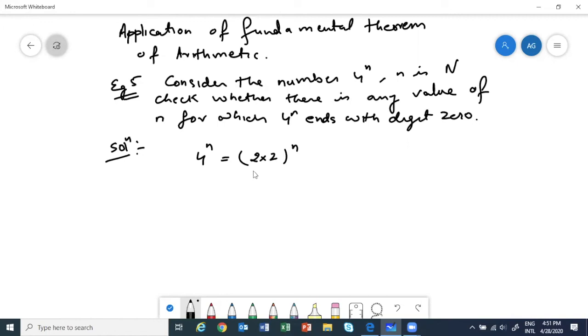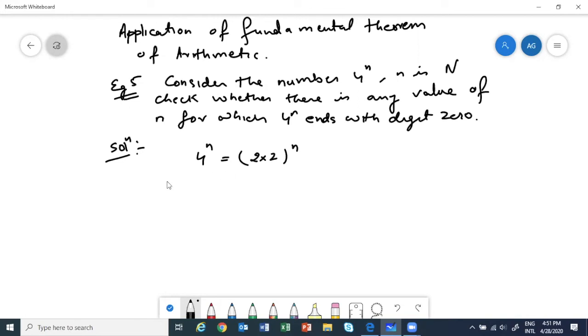Now think of any number which ends with a 0. If the number has to end with a 0, what should happen? It should have 5 as a prime factor.